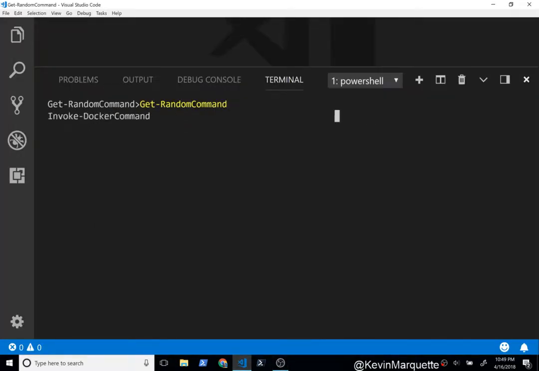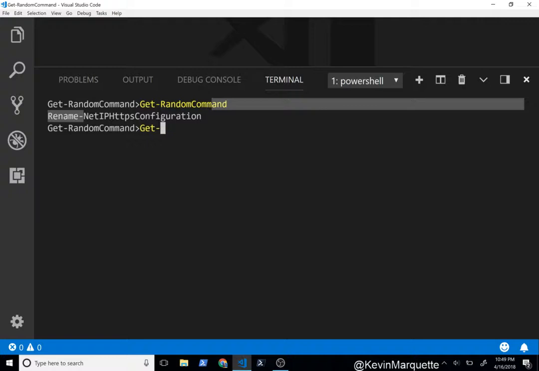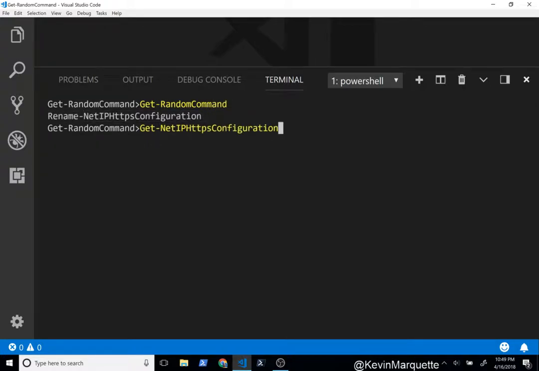Get-Random will give us a Rename-NetIPHttpsConfiguration. Rename. Let's try Get first. Get this thing. Is that such a thing? Ooh. I don't know anything about this.